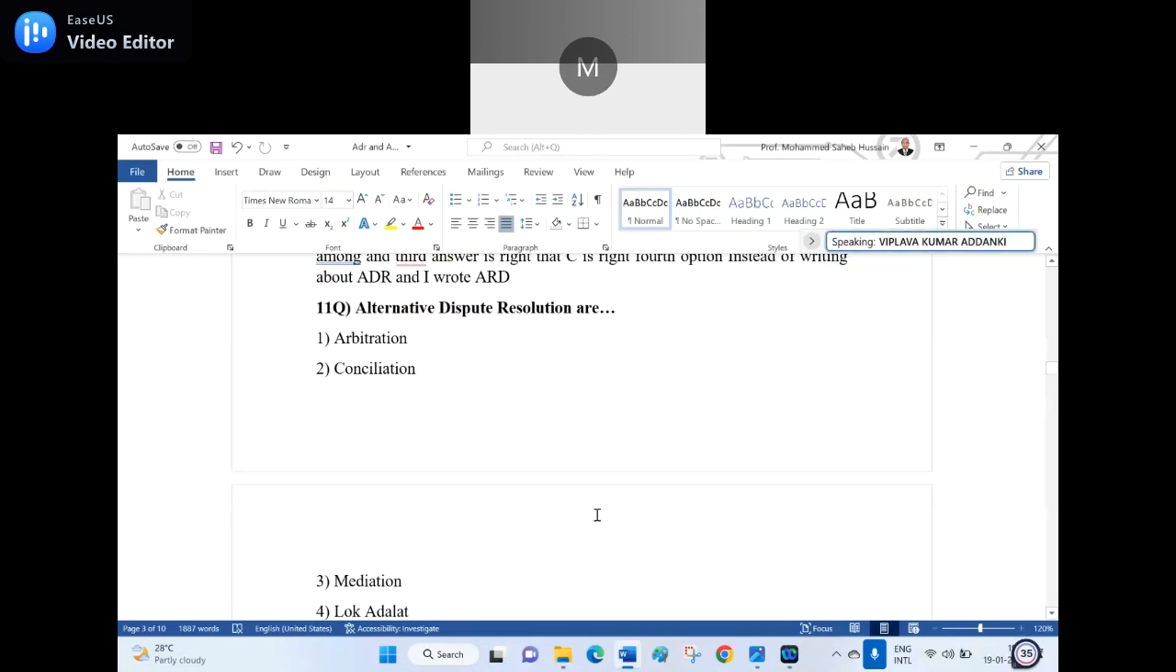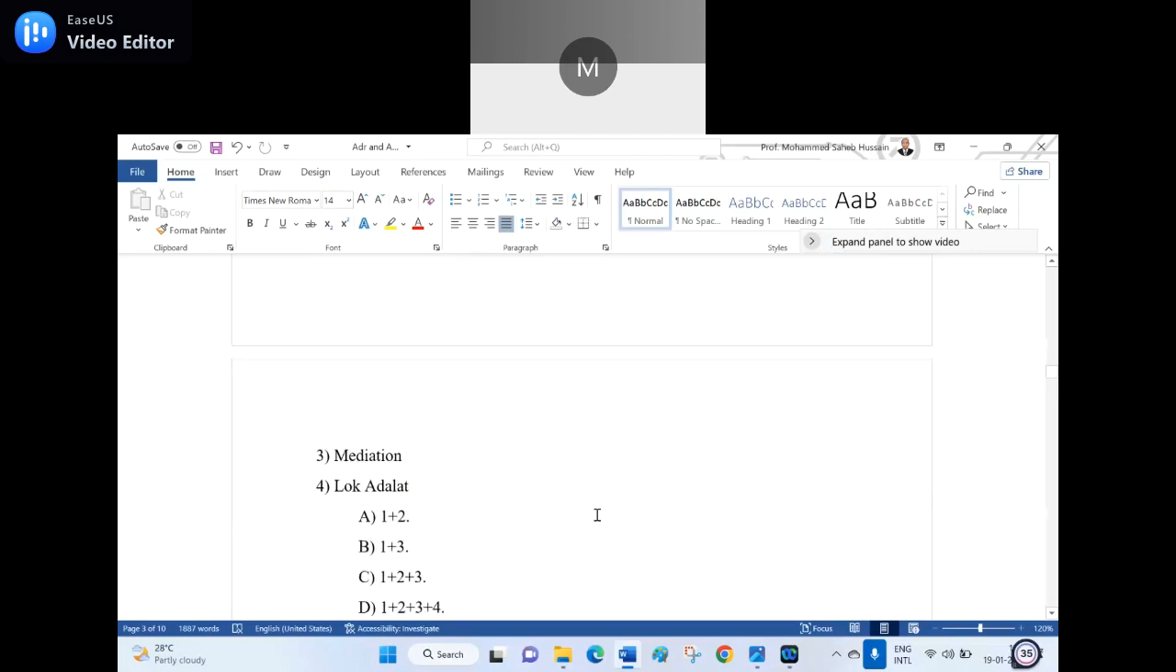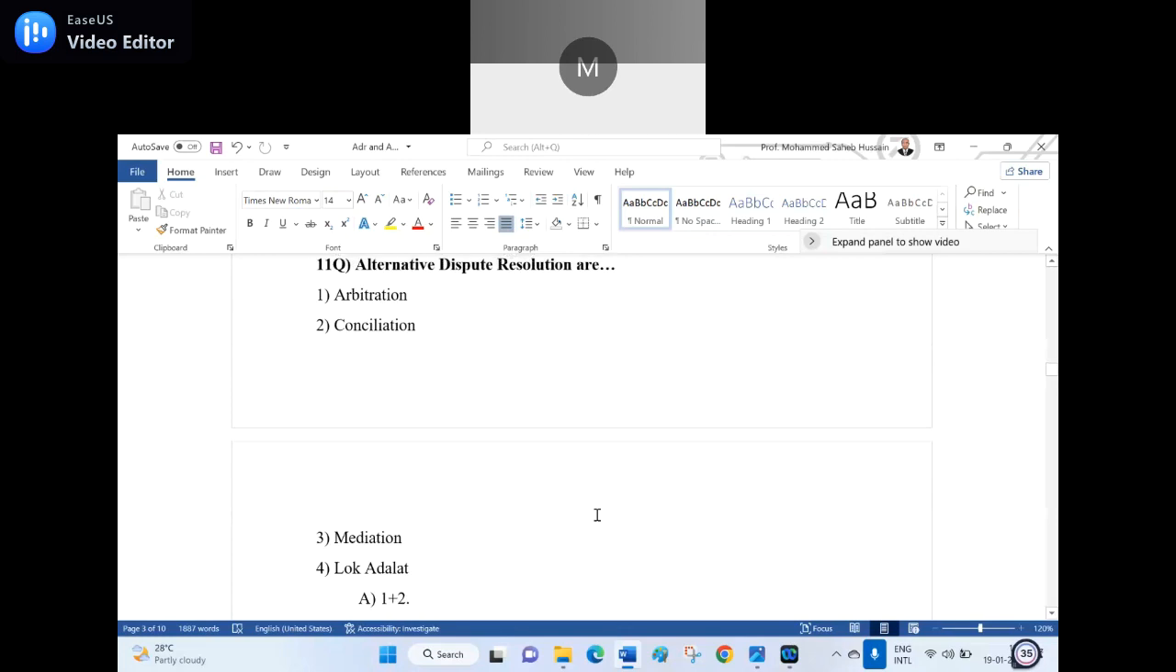Alternative dispute resolution methods are: number 1, arbitration; number 2, conciliation; number 3, mediation; number 4, lok adalat. Then options are A, 1 plus 2; B, 1 plus 3; C, 1 plus 2 plus 3; D, 1 plus 2 plus 3 plus 4. Which one is the right option? C, 1 plus 2 plus 3.